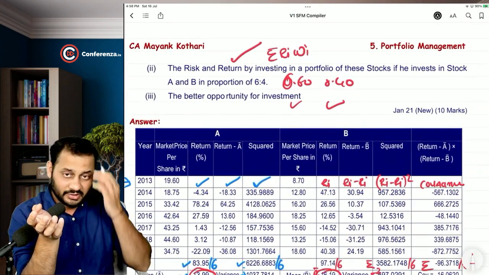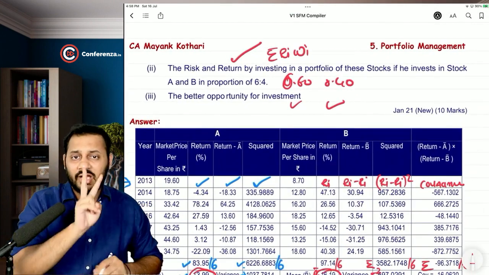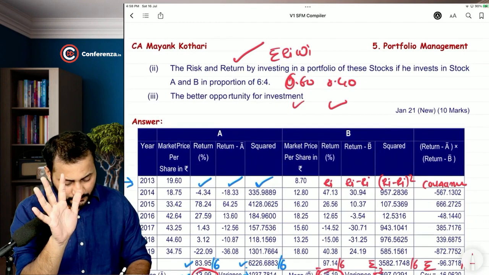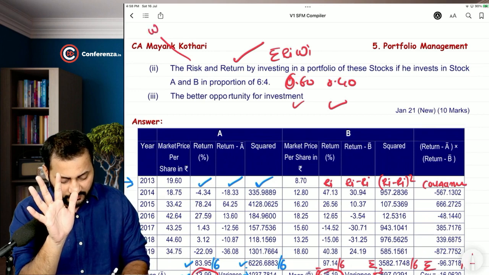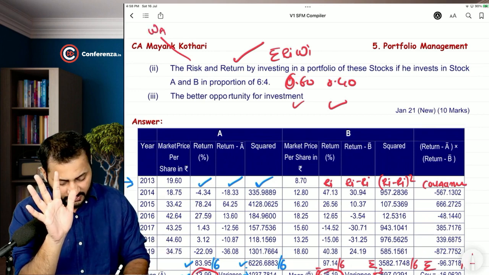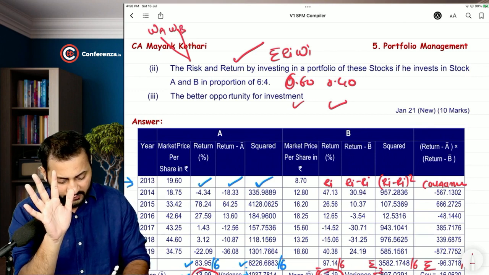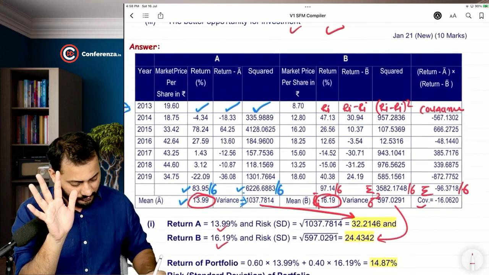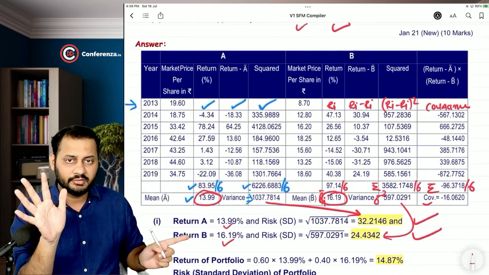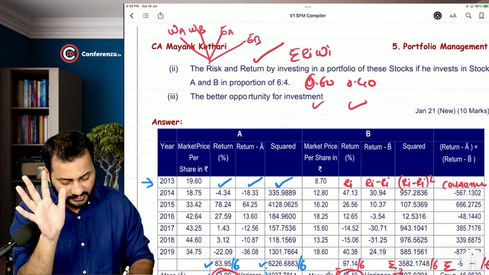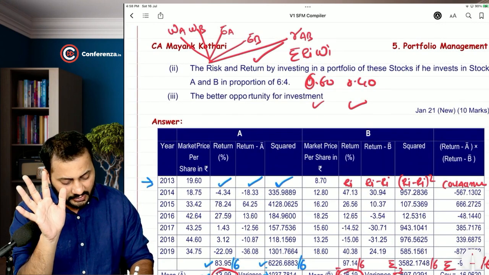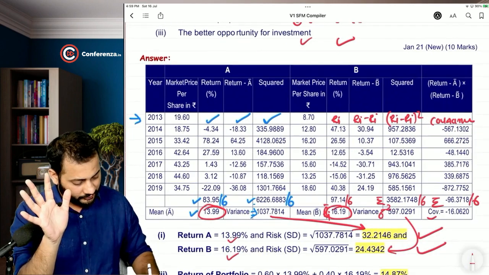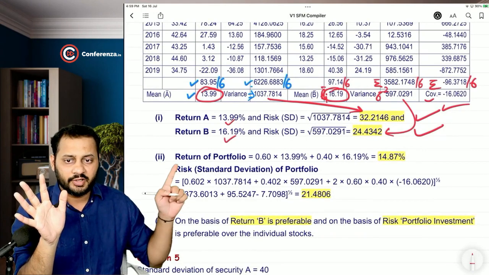Then comes the point of risk. Please understand, risk of a portfolio having two securities needs 5 different figures. What are those figures? I will tell you. First, weight of the two securities, weight of A and weight of B. We have both the figures. Then standard deviation of A, standard deviation of B. We have these two as well, right? And then the last figure is RAB. For RAB, we need covariance of AB, and covariance of AB is this. See, so return of the portfolio is okay.